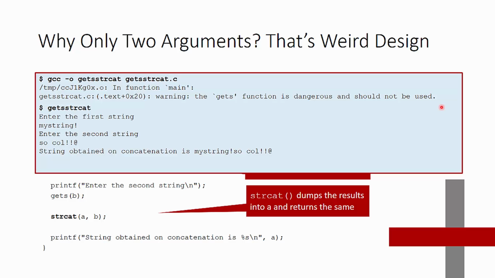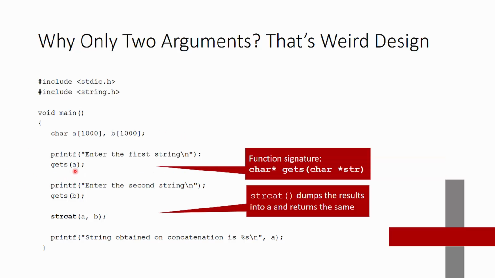One of the reasons for that is because it just writes the data that the user types in and puts it wherever you told it to go. And it doesn't check the bounds of that. So if you enter in too many characters, then all of those characters are written into the location pointed at. So when we say getS A, and imagine I type in 2,000 characters, then sure, the first character will be entered in at the first address, the first index of the A array.